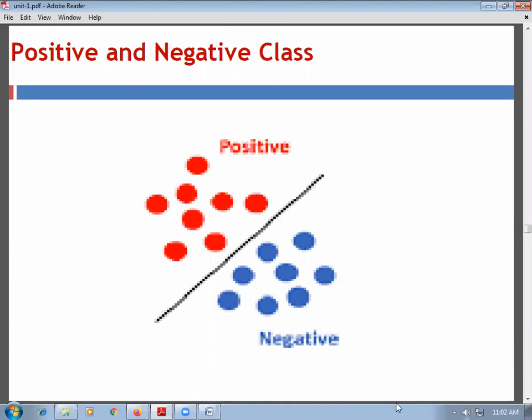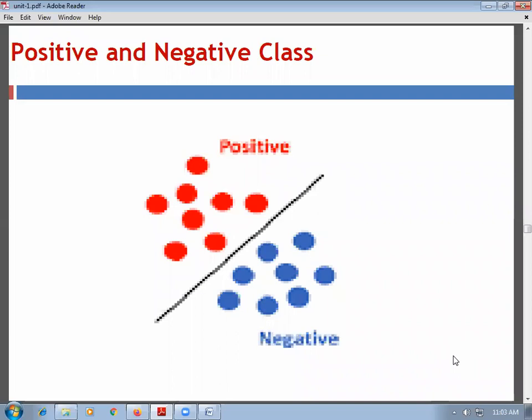The middle line here can be treated as the boundary. On one side it is the positive class and on the other side it is the negative class. So binary classification has two possible categories: one is the positive category and the second is the negative category.